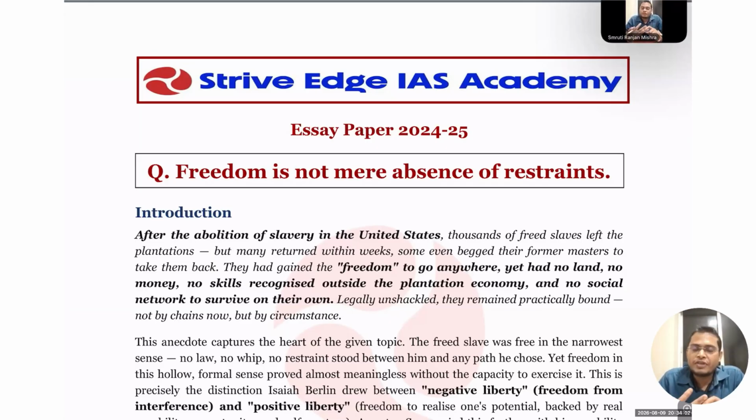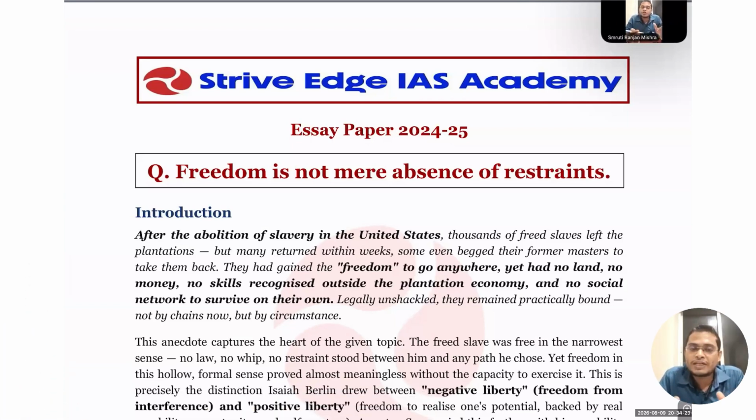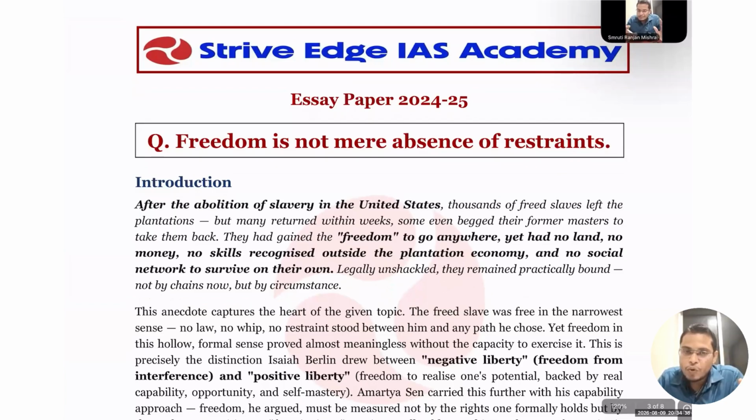In the same way, if we give all sorts of freedom to the disabled to do whatever they want, do you think they are going to do anything? The answer is no, because the disabled need special care. If you are giving a bicycle instead of a tricycle, it is not going to be helpful to them. So just by removing the restriction, the restraint, or the problems they are facing, they are not going to have freedom. Freedom means we have to go one step ahead to provide all-round development, then only can we see real freedom. Okay, so I hope you are able to understand the core essence of this essay.